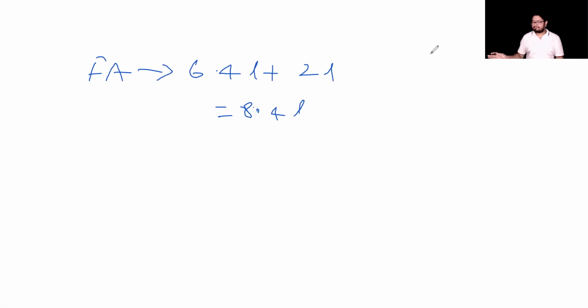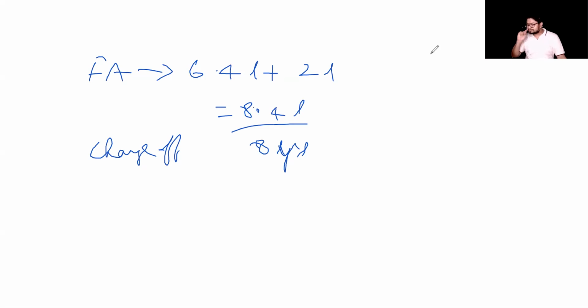Now this 8.4 lakh is supposed to be charged off. That is, you depreciate it over the remaining useful life. What is the remaining useful life? 8 more years you have, no? Over 8 years, charge of this 8.4 lakhs. So how much it would be? 8.4 lakhs divided by 8 years. Amount, please. Guys.